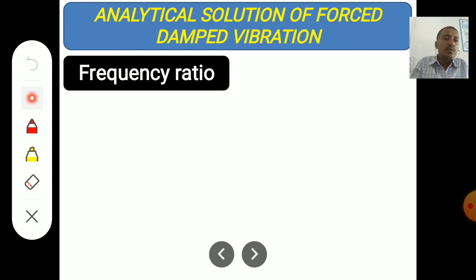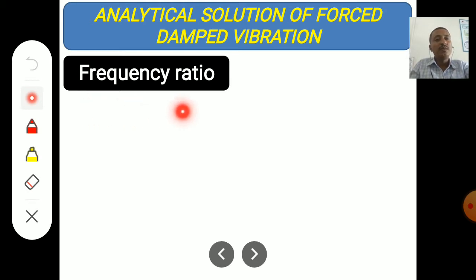Next is the analytical solution of forced damped vibration, meaning how we can analyze the vibrations by using different analytical tools. Analytical tools here means different formulas. Before we do that, I will explain the different formulas that will be used in the analysis of forced damped vibrations.